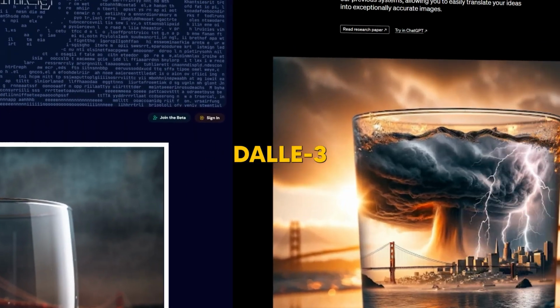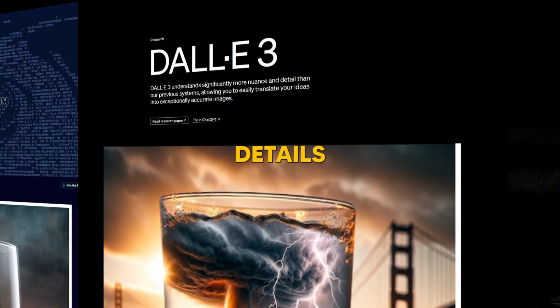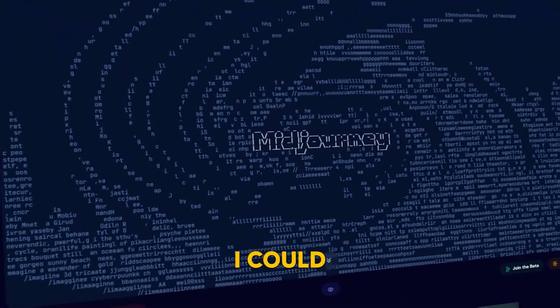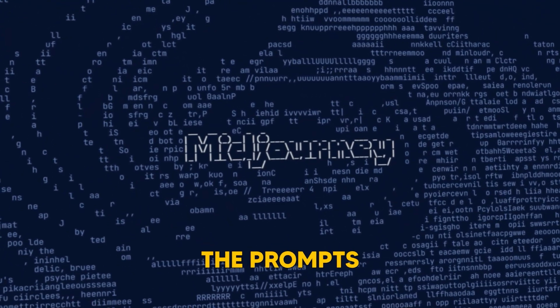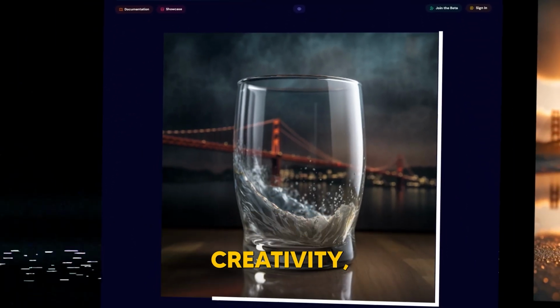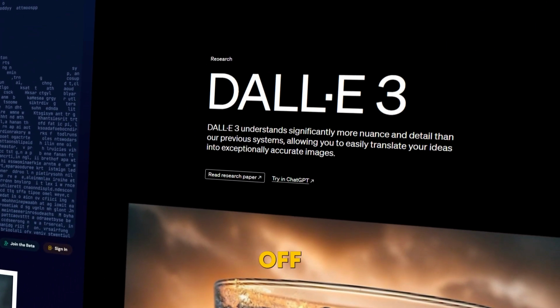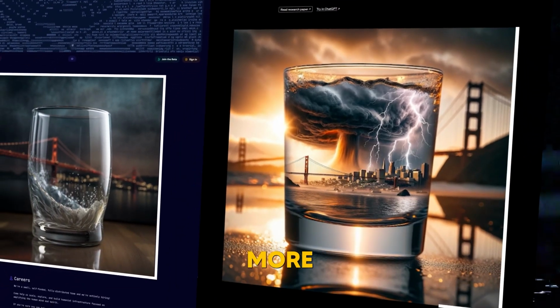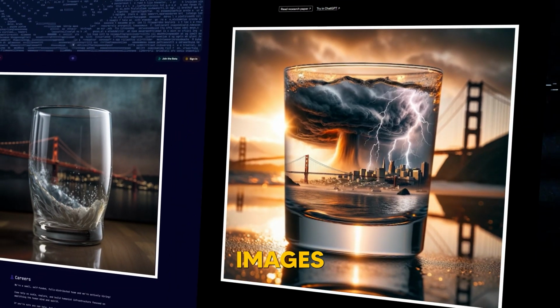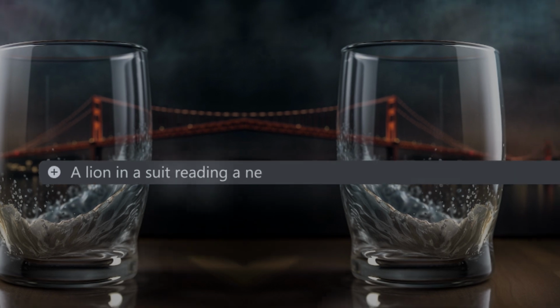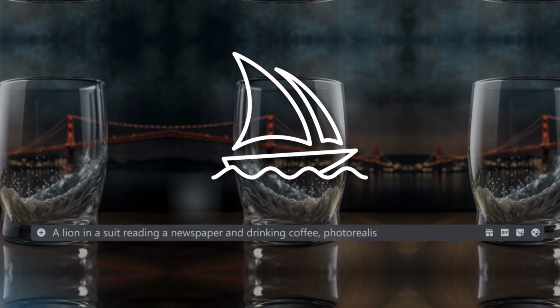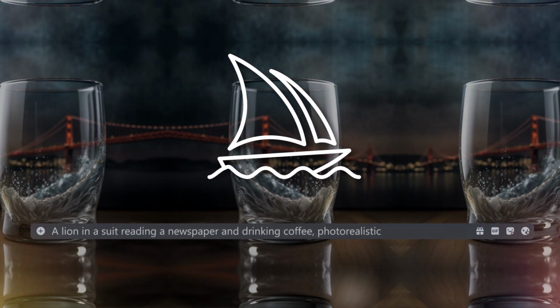Now, compare that to DALL-E 3, which captures both of these details to perfection. And while I could still use Midjourney for some of the prompts that require a bit more creativity, I found time and time again that I'm far better off using DALL-E 3 if I want more specific details to my images. This accuracy issue with Midjourney is even more noticeable when I want to add captions or introduce simple phrases